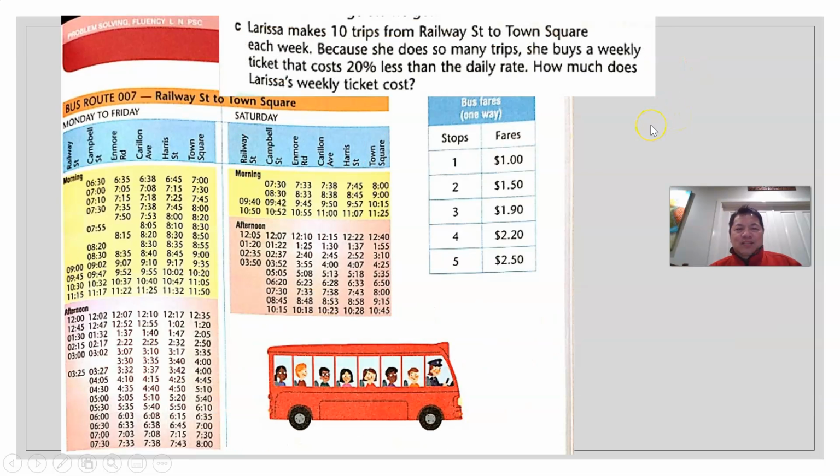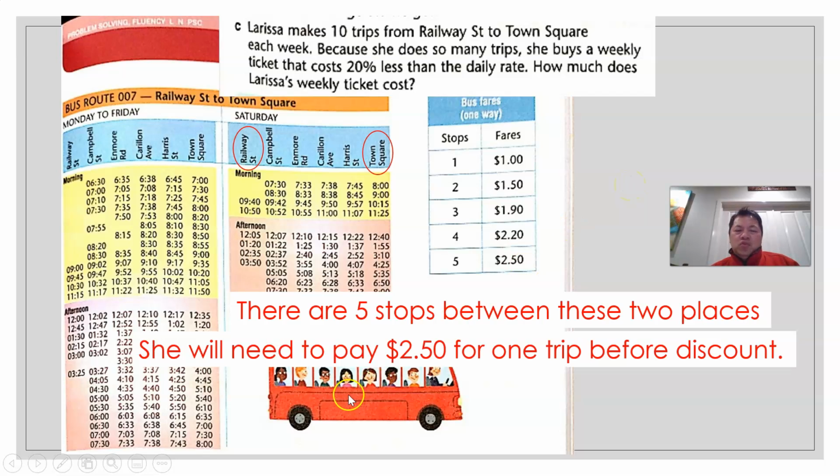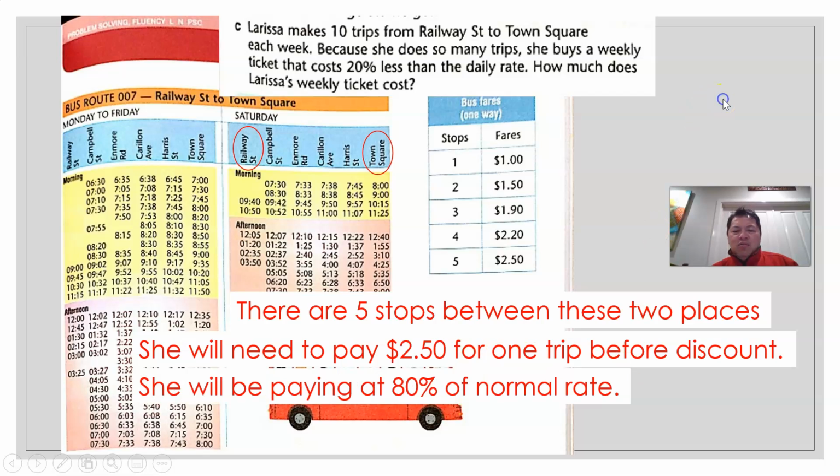Next one. C. Larissa makes 10 trips from Railway Street to Town Square each week. Because she does so many trips, she buys a weekly ticket that costs 20% less than the daily rate. How much does Larissa's weekly ticket cost? That's a good question. Many steps involved. Let's look at this again. Railway Street to Town Square, and there are 5 stops between these 2 places. So now you need to pay $2.50 for each trip, isn't it? So 10 trips, and she'll need to pay $2.50 for 1 trip before discount.